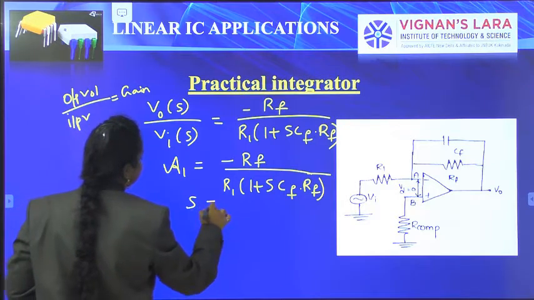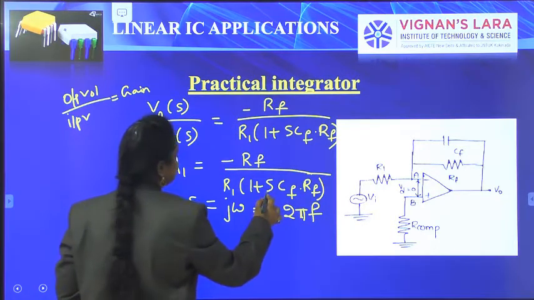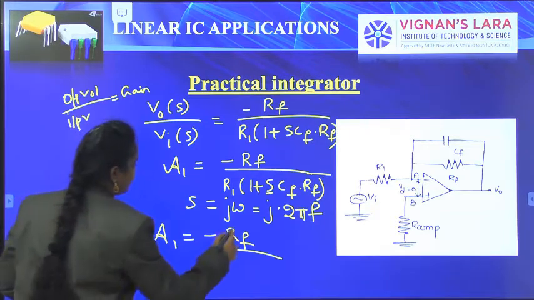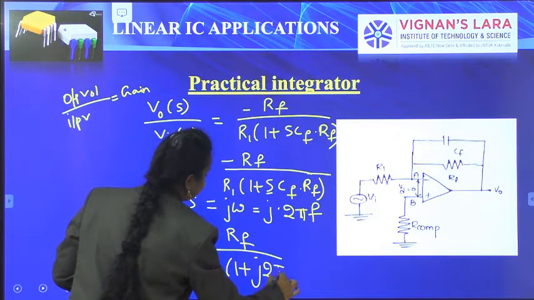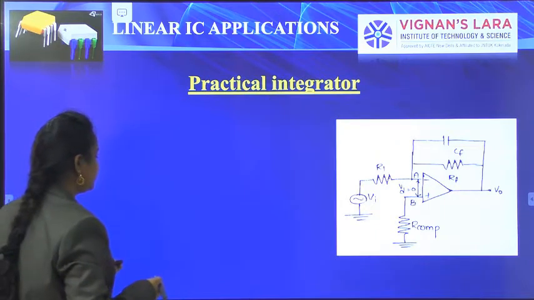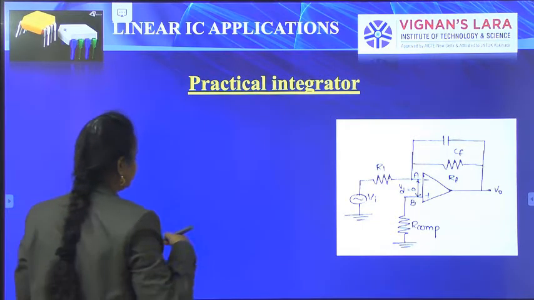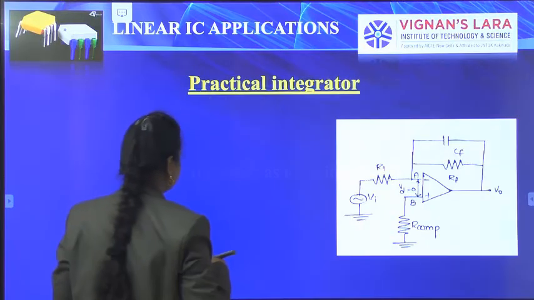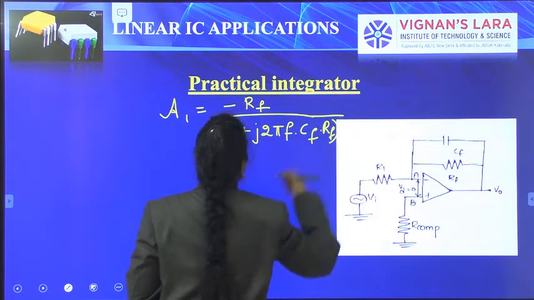So in the place of S put S is equals to J omega, J omega means J into 2 pi F. Then A1 is equals to minus RF by R1 of (1 plus J 2 pi F into CF into RF).